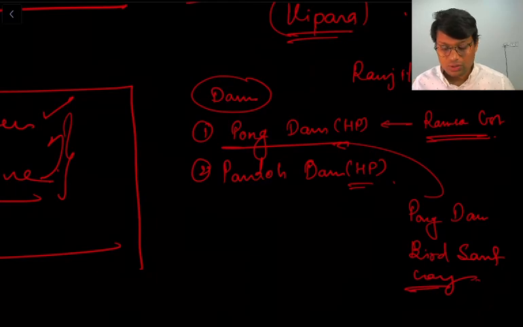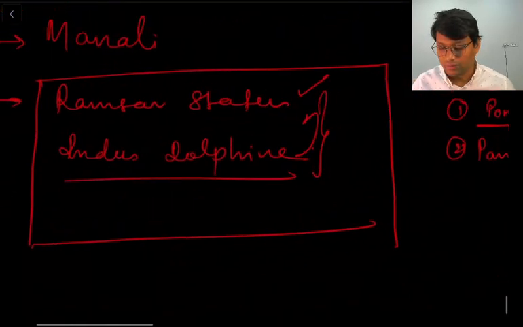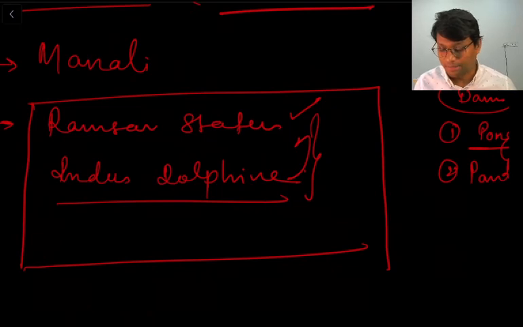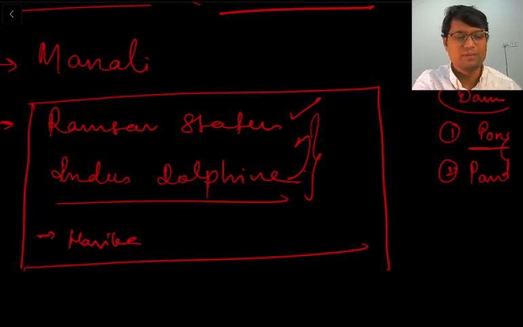Fine. So this was about Pong Dam, and finally, when we say biodiversity, it meets Harike wetland, or it forms Harike wetland with the Satluj river. So we will study that finally in the Satluj river as well.